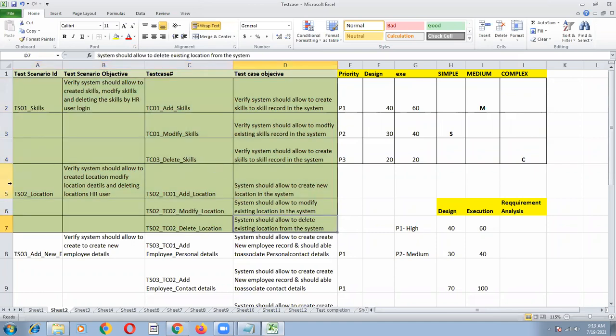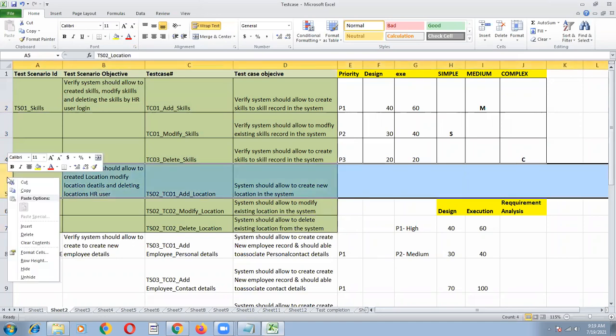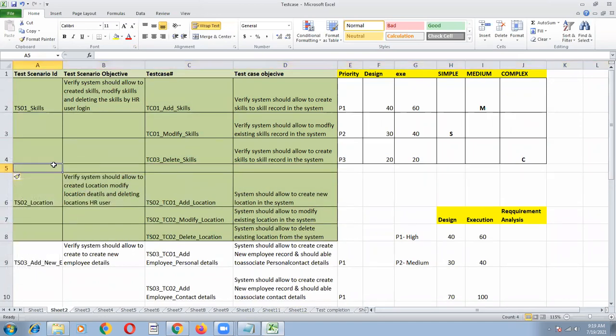Suppose in case you miss any of the functionalities, what you will do, you will insert one more record, and you can also cover some negative test case. He's asking like that. So under this scenario, we can add one more test case, and the test case objective is asking. You will add it. So that part we can call it as a test.